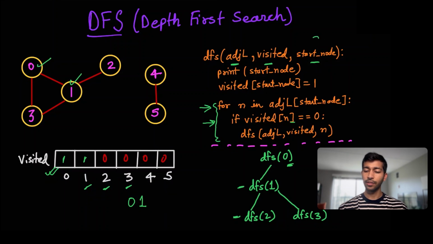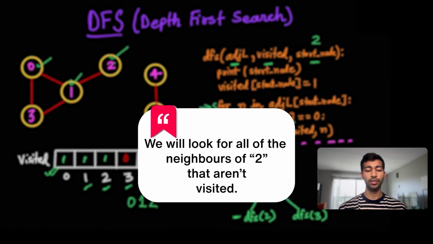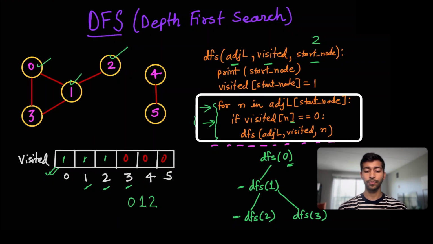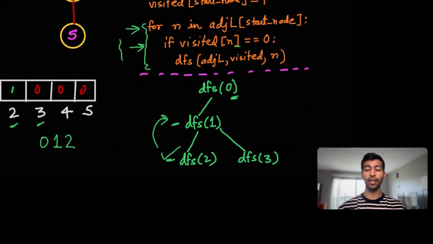Let's change this to DFS 2. We'll print that out, so that is 0, 1, 2, and then mark that as visited. Now we'll look at all of the neighbors of 2 that aren't visited. Since 2 has only one neighbor, which is 1, which is already visited, we won't go anywhere in this loop. Now since DFS 2 is done, we'll backtrack to DFS 1.